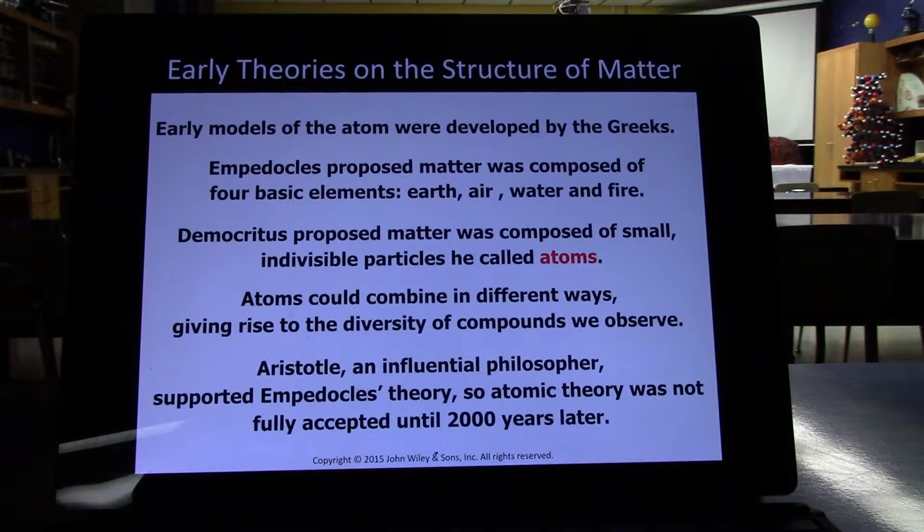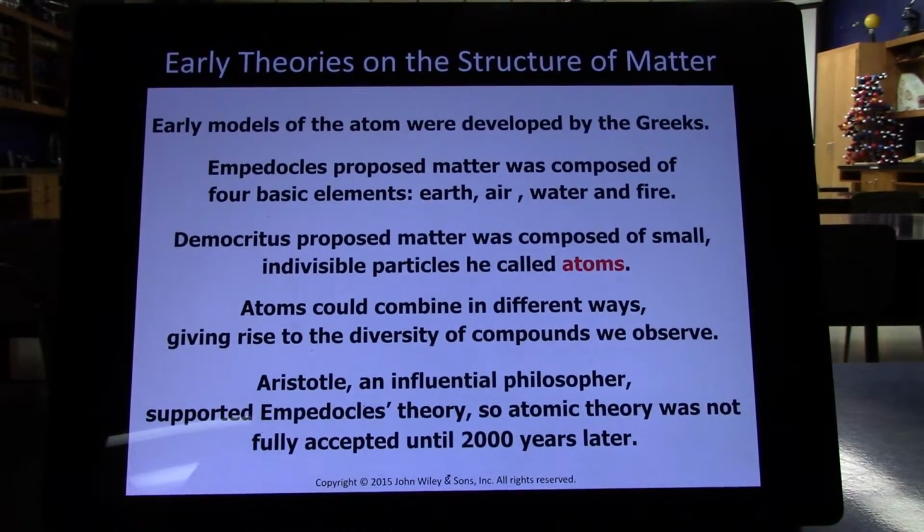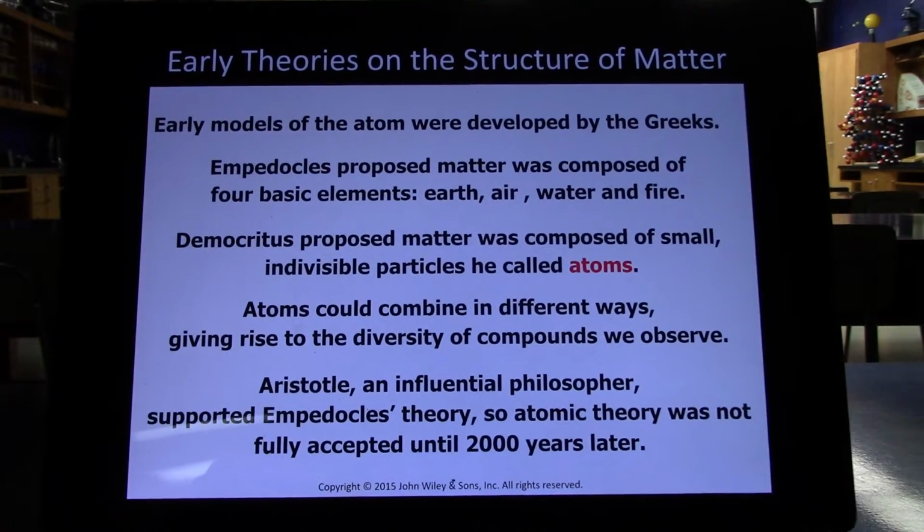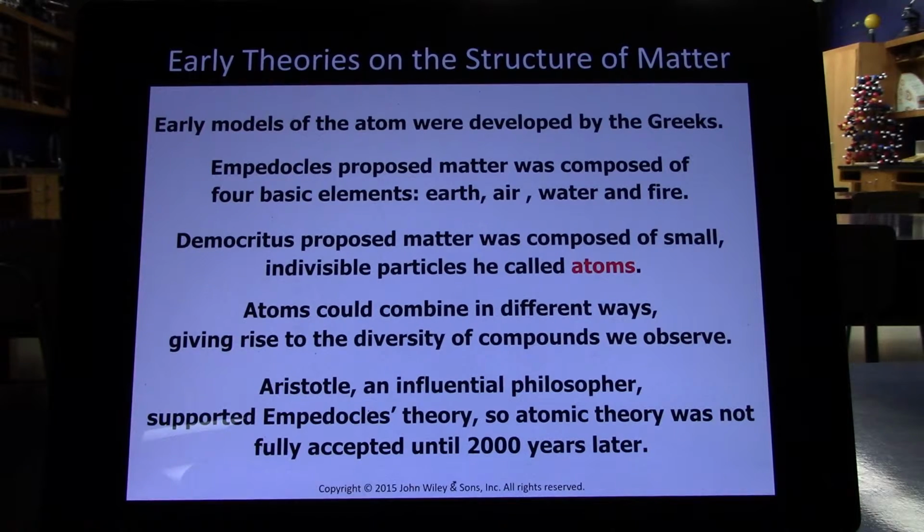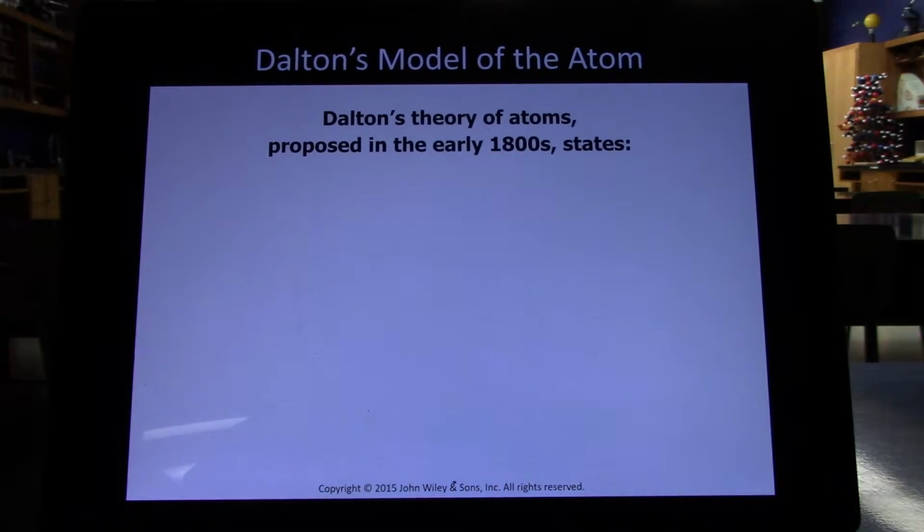However, Aristotle, who was an extremely influential philosopher during his time, supported Empedocles' theory, so the atomic theory was not fully accepted until 2,000 years later. And so the theory of earth, air, water, and fire existed a lot longer than you would have expected based on the merits of the theory itself, just because the people peddling it were so influential.